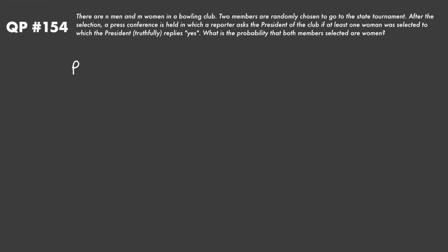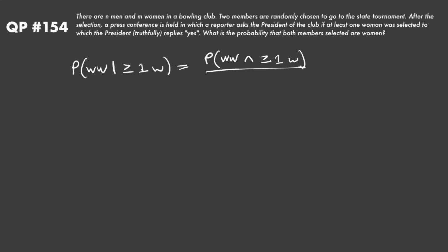So we're essentially trying to find the probability of two women being selected, given at least one woman was selected. By the definition of conditional probability, which we've talked about a good amount at this point, this is just the probability that two women are selected and at least one woman is selected, divided by the probability that at least one woman is selected, right? Now, on the top, in order for two women to be selected, it's implied that at least one woman is selected, so we can just write this as the probability that two women are selected.